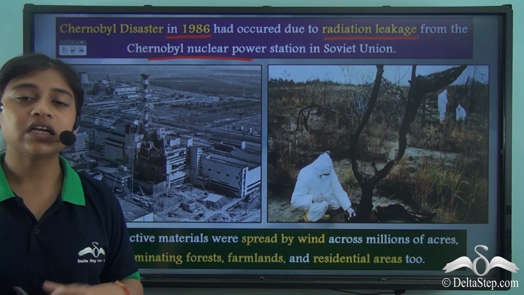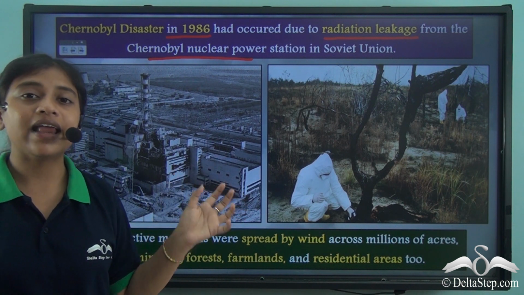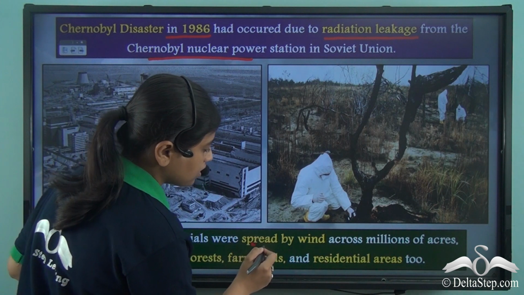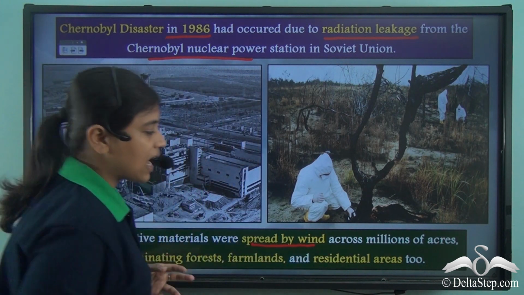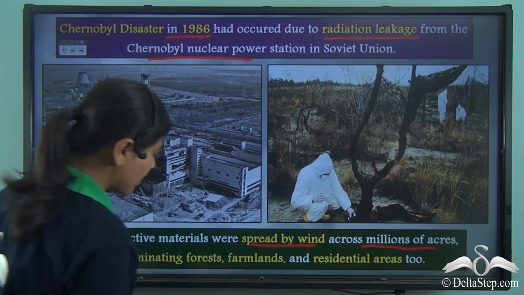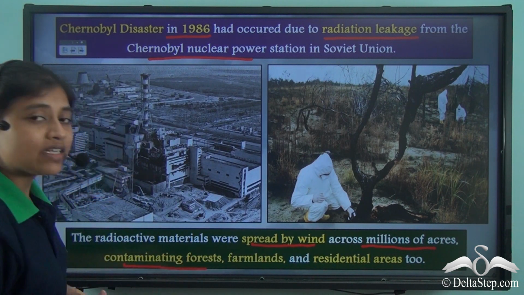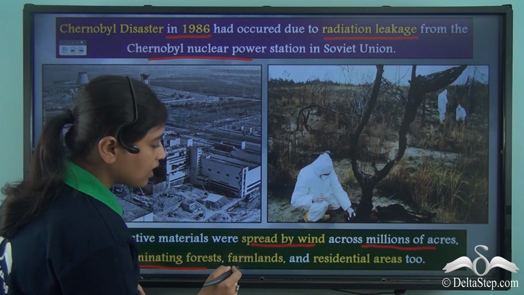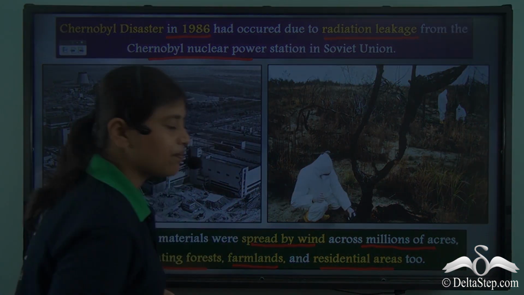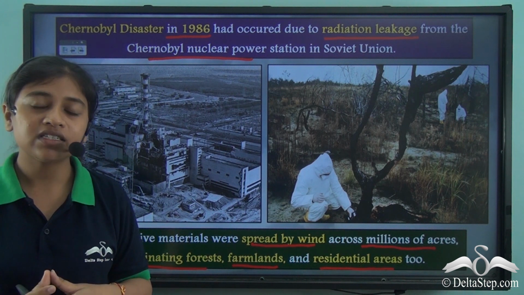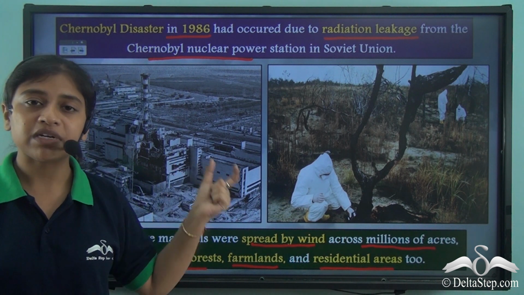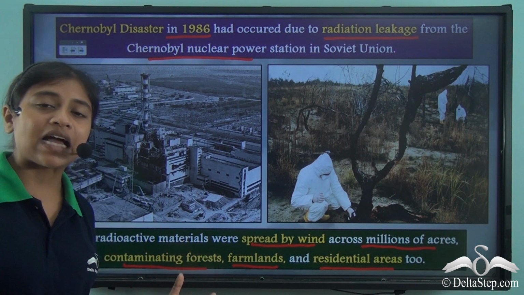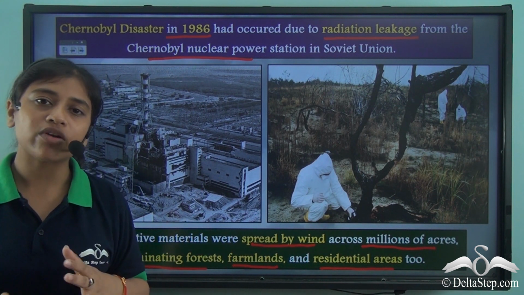So as I mentioned, such a nuclear disaster led to the spread of radioactive materials by wind, and this crossed millions of acres of forest and farmlands, contaminating them and also contaminating residential areas. So you see that people were affected not only by the radioactive material but also incurred huge economic loss due to the contamination of farmlands and forest areas.